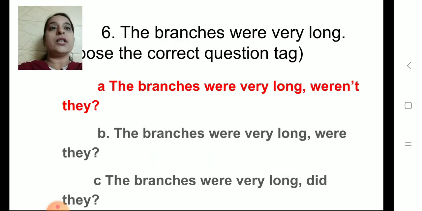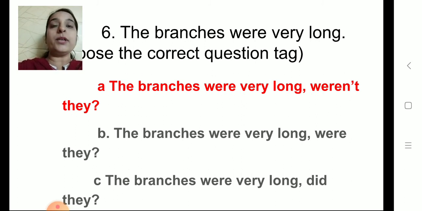Now here, the branches were very long. Choose the correct question tag. The branches were very long, weren't they? The branches were very long, were they? The branches were very long, did they? So you have to choose the correct answer, correct question tag. The branches were very long, weren't they? So you have to click on A option, okay.